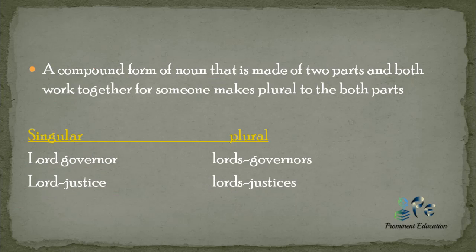Now next rule, a compound form of noun that is made of two parts and both the parts work together for someone makes plural by both the parts. So if a compound noun has two words and both parts denote a person, then to make it plural both parts are converted into plural. So if a word is written like this, Lord Governor, it would change into lords governors. So you will have to make both parts plural. If Lord Justice is written, you will have to make it lords justices.